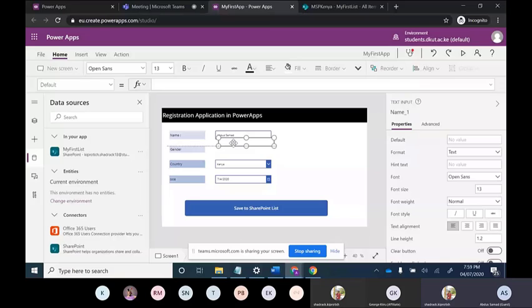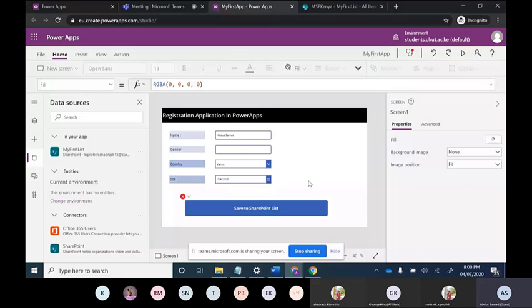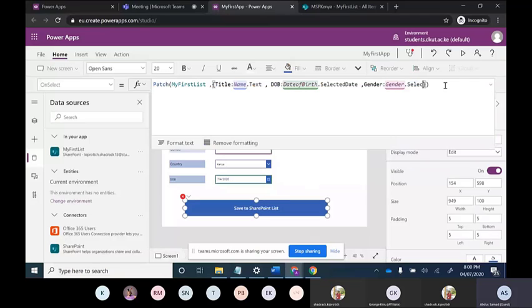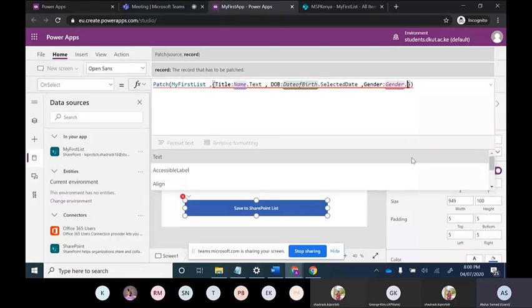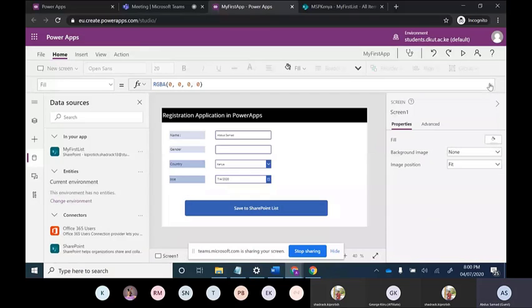I will rename this to gender. Now we again put this text, so we can see what options come up. Now you can see that our function is correct.